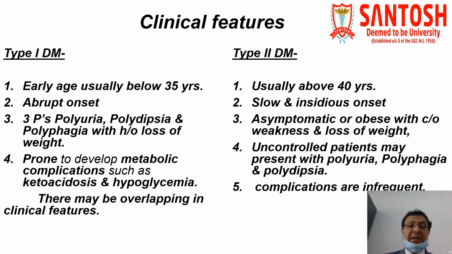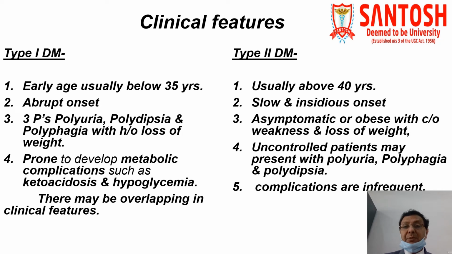In type 1 diabetes mellitus, these patients are prone to develop metabolic complications such as ketoacidosis and hypoglycemia. Hypoglycemia means when the blood sugar level is less than normal. So there may be overlapping in clinical features, meaning whatever clinical features we get in type 1 diabetes mellitus, sometimes they may be present in type 2 diabetes mellitus. So we have to be careful because the treatment is different in type 1 and type 2 diabetes mellitus.